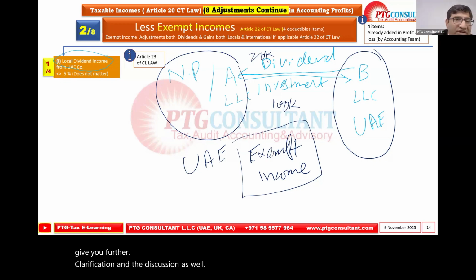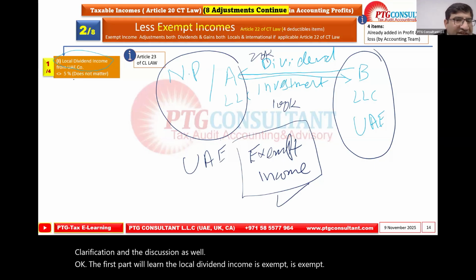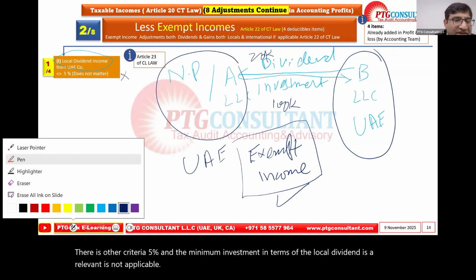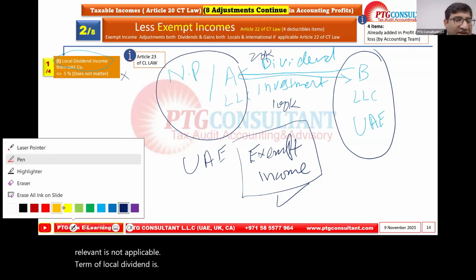Okay, the first part we learned: the local dividend income is exempt. There is another criteria, 5% and the minimum investment. In terms of the local dividend, it is irrelevant. It's not applicable.